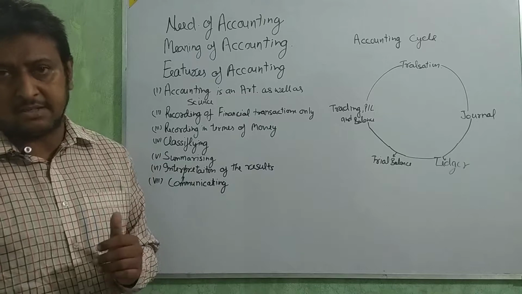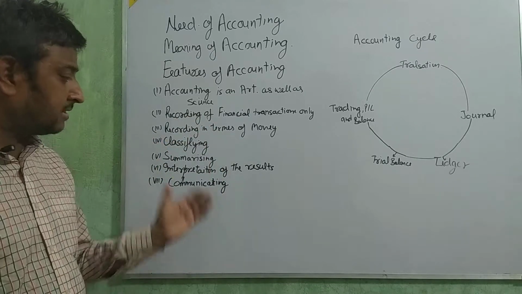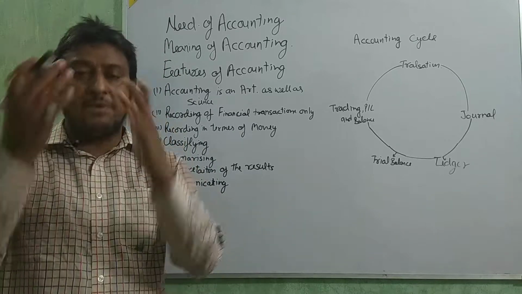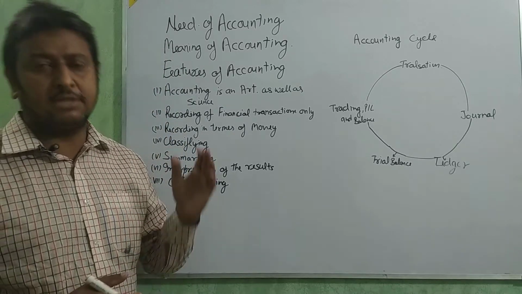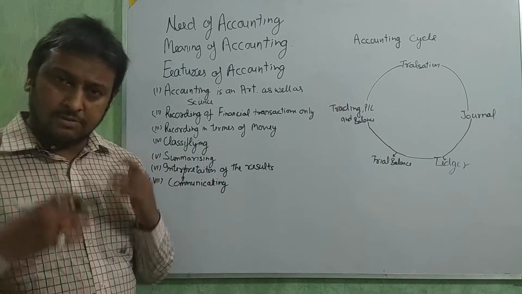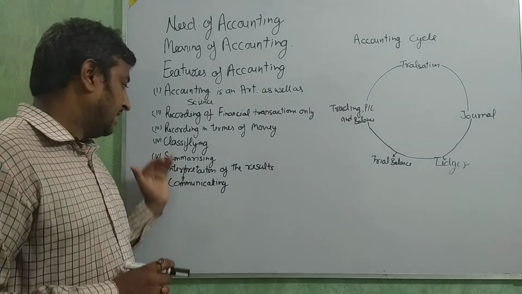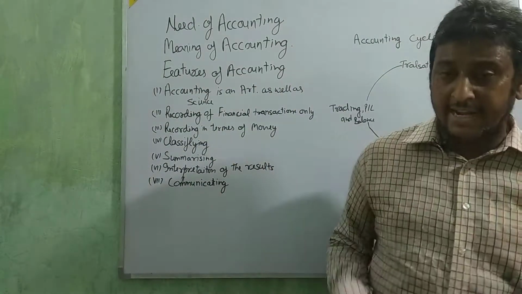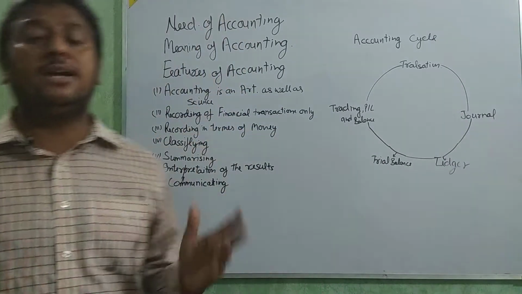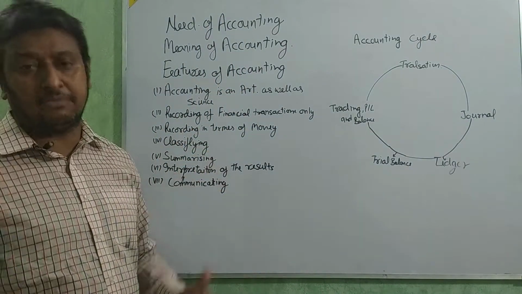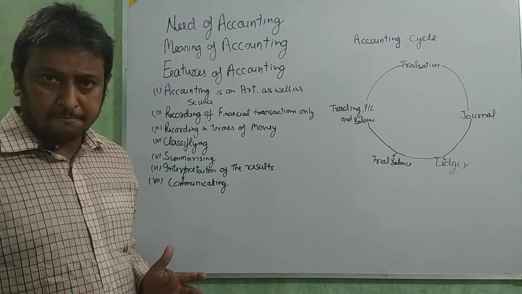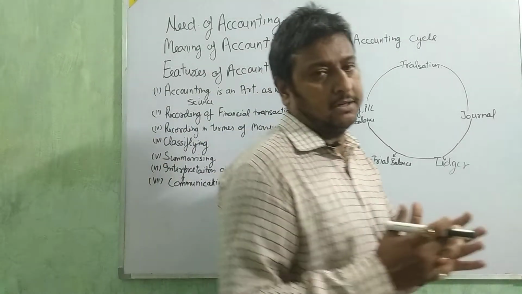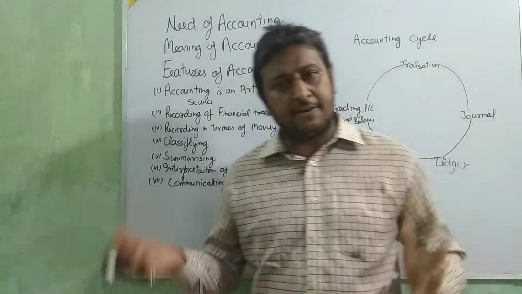That is called ledger, beta. That will come in future, don't worry. That is ledger. Only remember the name. How to make all these things, I will explain in future, don't worry. When that chapter comes, I will explain. Okay, classifying. So we are going to classify all accounts, all different types of accounts, all different types of things.